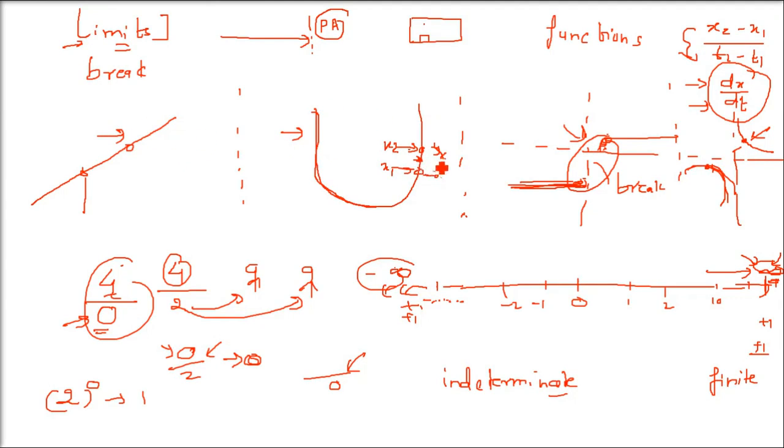And when they are not continuous, how to tell? You cannot make a graph every time. You need to have a certain scenario, a certain mathematical concept. And limit is that concept to show that the function is not continuous. It's somewhere broken. Somewhere it has some problem, or somewhere it is undefined.